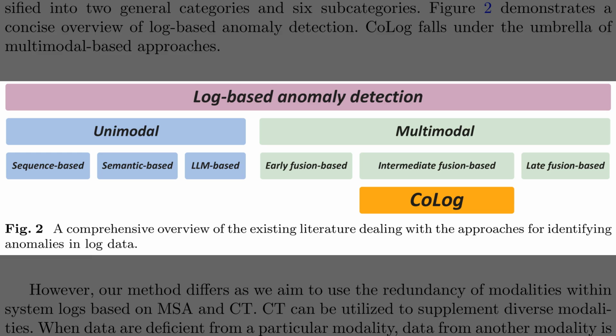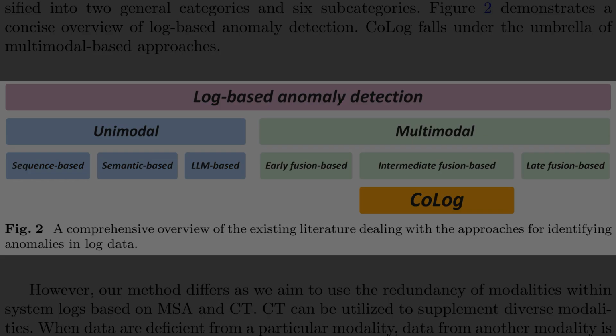So, Figure 2 maps out where CoLog fits within the broader research landscape of identifying system irregularities. This diagram categorizes existing methods into 2 primary branches, unimodal and multimodal. Unimodal methods analyze a single type of information, such as the raw text of a log or the timing of events. In contrast, multimodal methods combine these different types of data, which helps the model see a more complete picture of system behavior. CoLog is positioned under the multimodal branch because it utilizes intermediate fusion, a method that merges multiple data streams inside the neural network to capture how they interact.